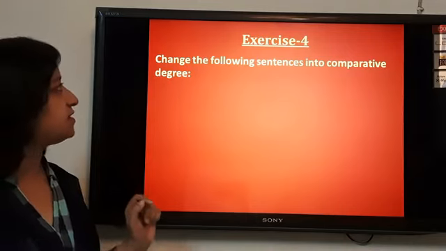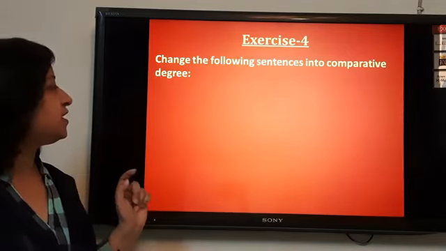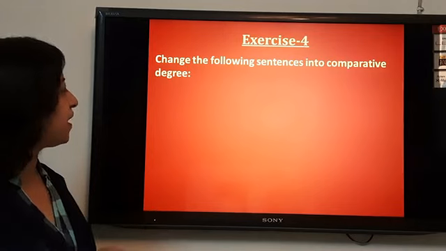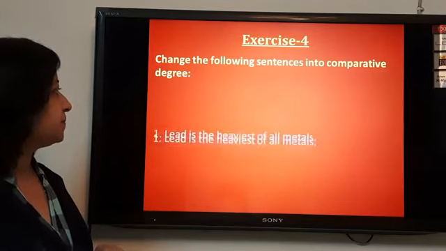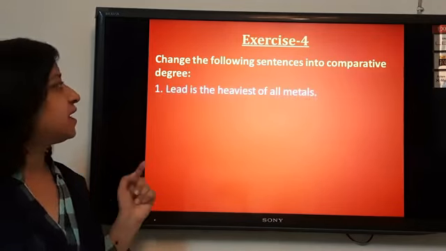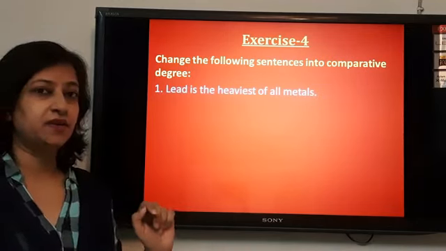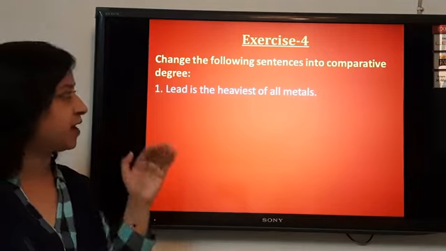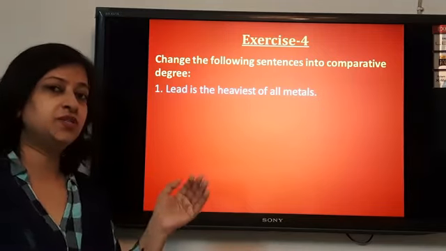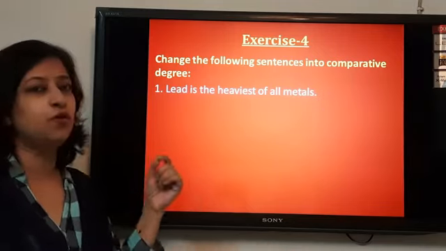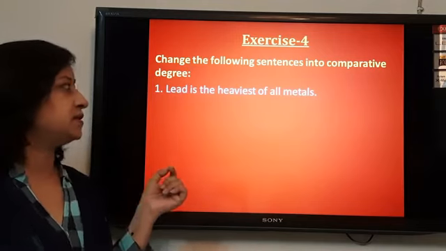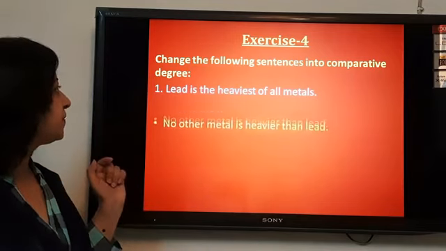Now, next exercise, exercise 4. Change the following sentences into comparative degree. Lead is the heaviest of all metals. Already superlative degree is given. We have to change this into comparative degree, and with this change there will be a little more change in the sentence. Let's see how we do it.